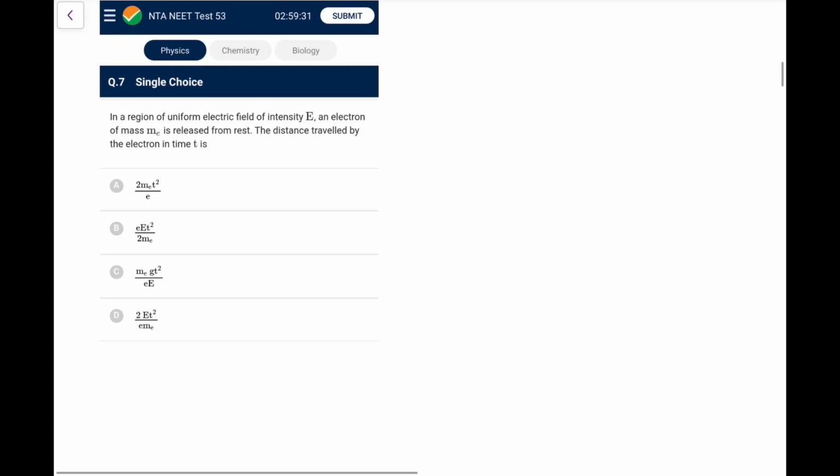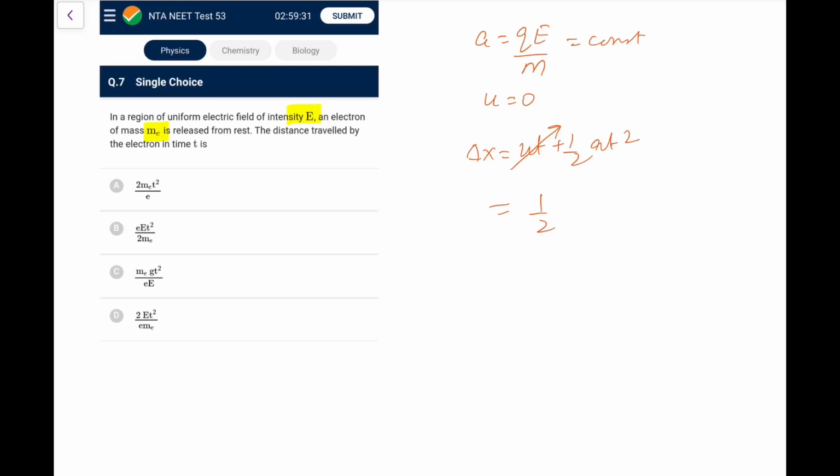Now next one, a region of a uniform electric field of intensity E, an electron of mass me is released from rest. The distance traveled by the electron in time t. So because it is released from rest, acceleration would be qE by m, because it is in a field, and initial speed is 0, acceleration is going to remain constant. So I can directly write the displacement is ut plus half at square, our equation of motion for uniformly accelerated motion. It becomes half qE by m into t square. So it's an easy one, not a tough one, and q is e, you all know.